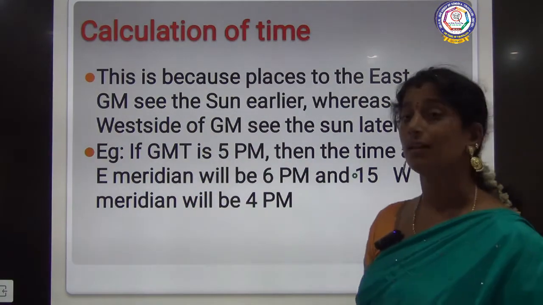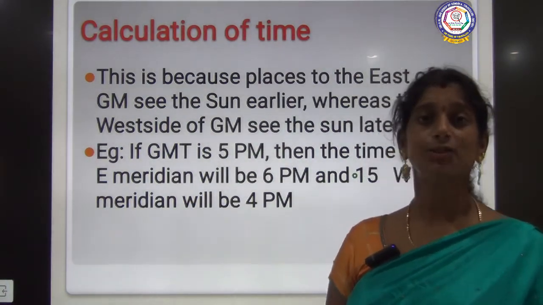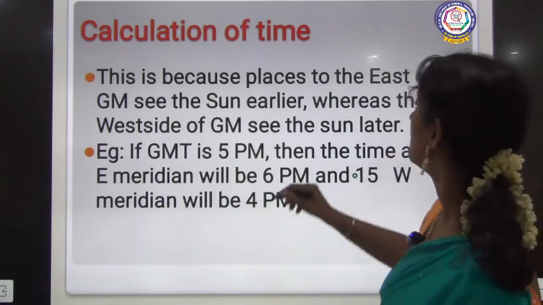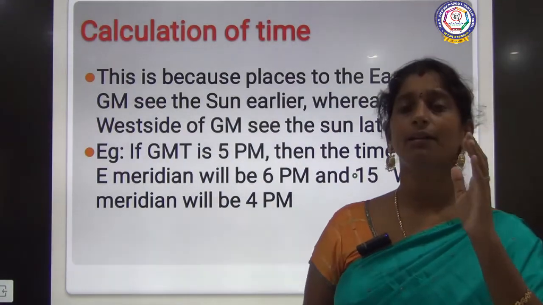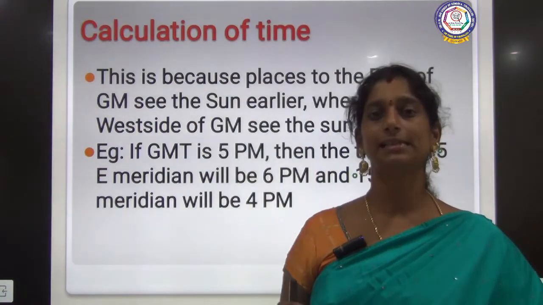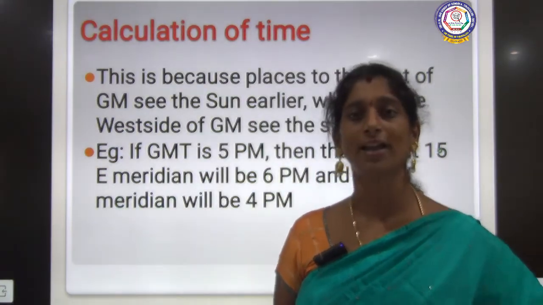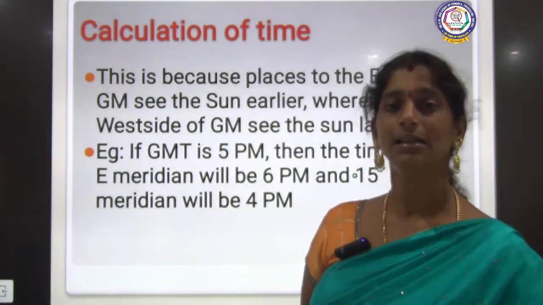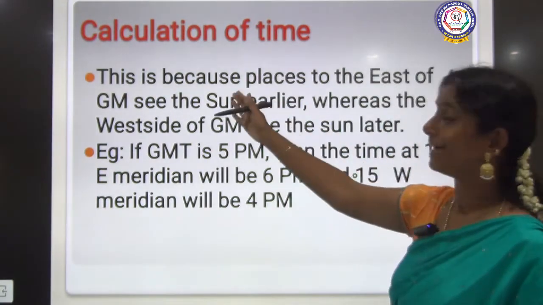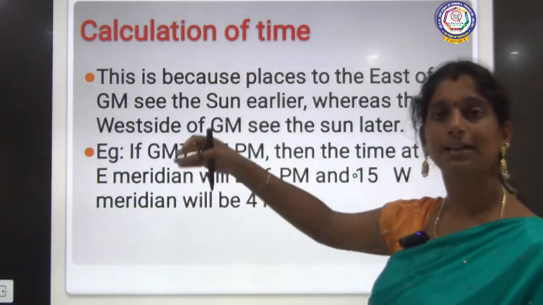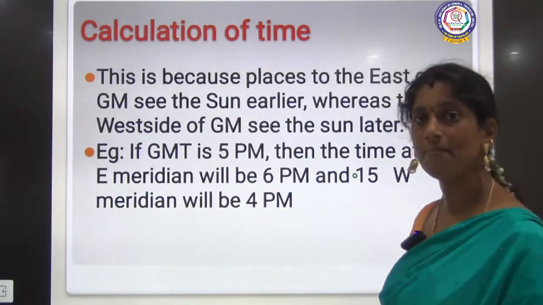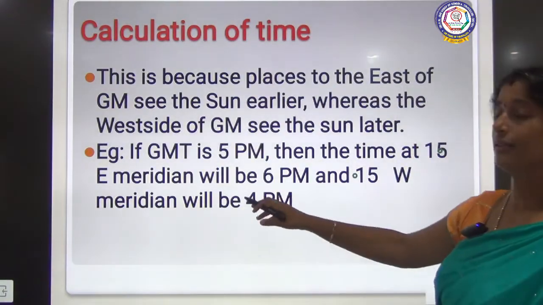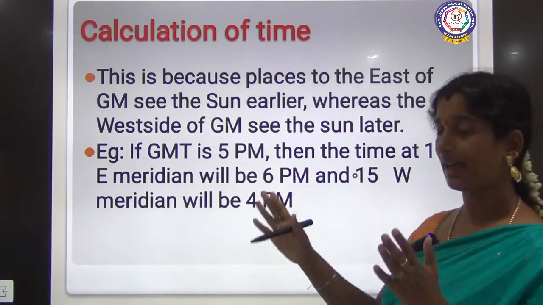So why is there a change? This is because the places to the east of the Greenwich meridian, any place which is on the eastern side, sees the sun earlier. Why? Because the sun rises in the east. So these areas see the sun earlier and the west side sees the sun later. That is how we are calculating the time.